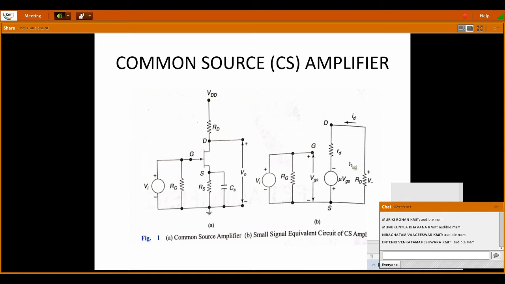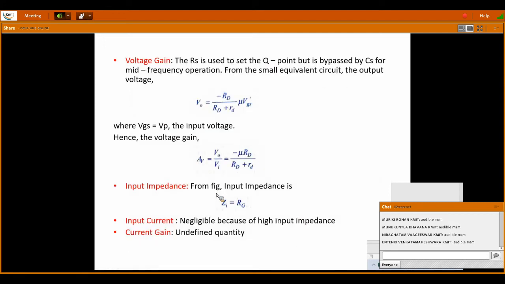Here this equivalent circuit is drawn with respect to the voltage and current sources. See here, the gate terminal. The input voltage is represented as VGS, because input is given to the gate and source terminals, and output is taken across the drain and source terminals. Now we will calculate the parameters of the common source amplifier. If you want to check how much voltage gain it actually gets, you can take an example problem, substitute the values in these equations, and get the voltage gain in numerical value.